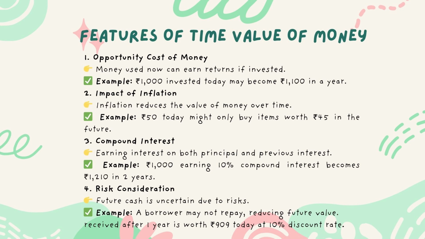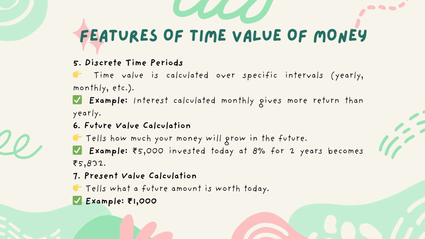5. Discrete time periods. Time value is calculated over specific intervals, yearly, monthly, etc. Example: Interest calculated monthly gives more return than yearly. 6. Future value calculation tells how much your money will grow in the future. Example: 5,000 rupees invested today at 8% for 2 years becomes 5,832 rupees. 7. Present value calculation tells what a future amount is worth today.